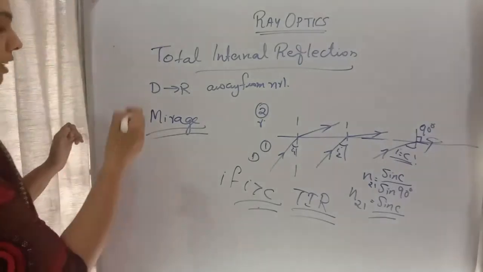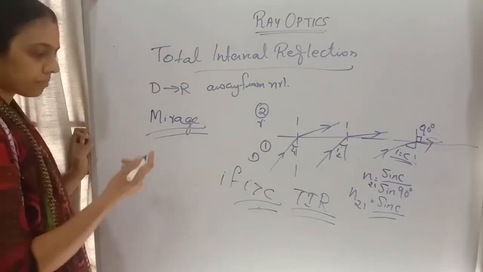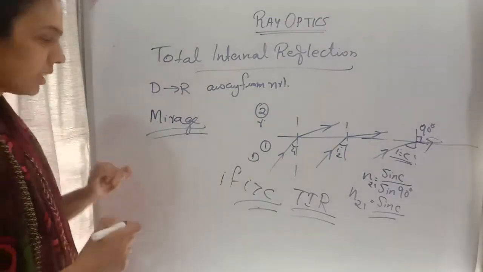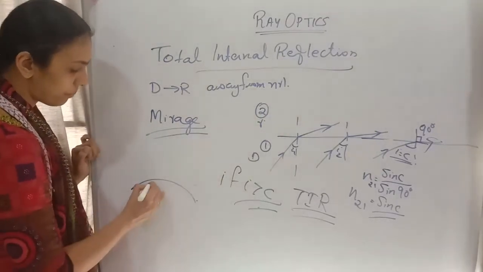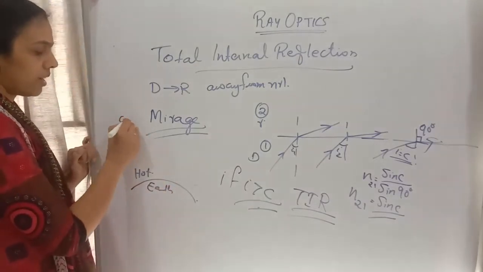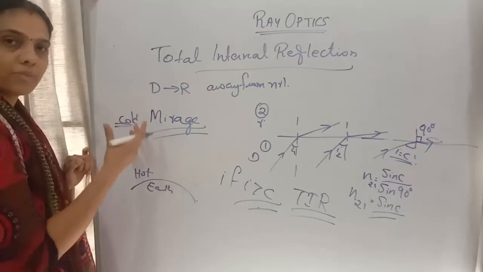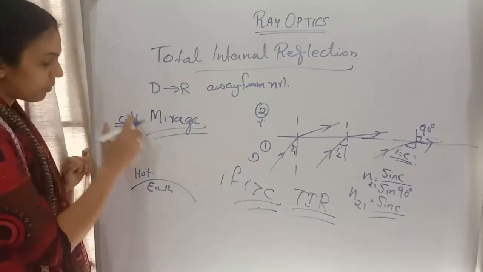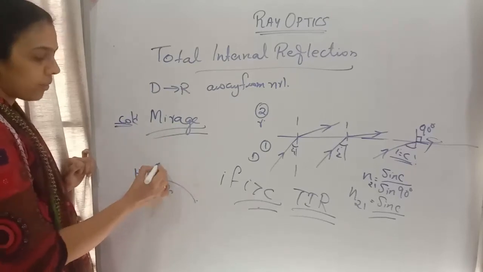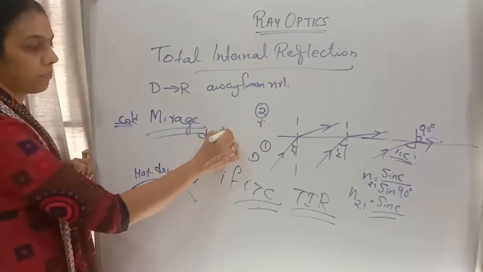See, in that case, during summer the earth will be very hot. When it is hot, what will be the density of the air near the earth? See, this is the earth, and near the earth it will be very hot compared to the surface above. Compared to near the earth, this side will be less hot. If it is very hot, the particles will be spread out, so the density will be less near the earth, and here the density will be more.